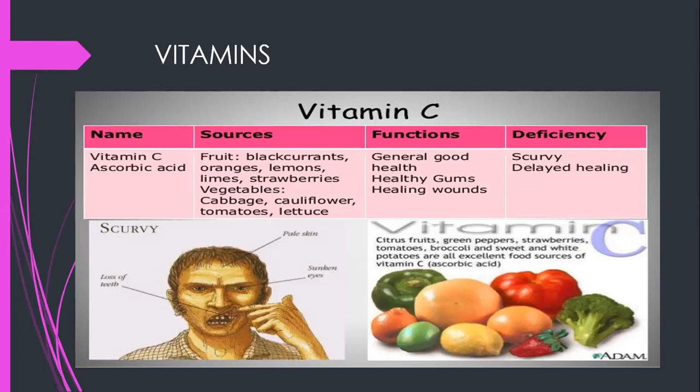And you can see what is scurvy. You can see in the diagram there is a person who is suffering from the loss of teeth. It has pale skin and sunken eyes. Vitamin C is found in many fruits. You can see in the diagram.